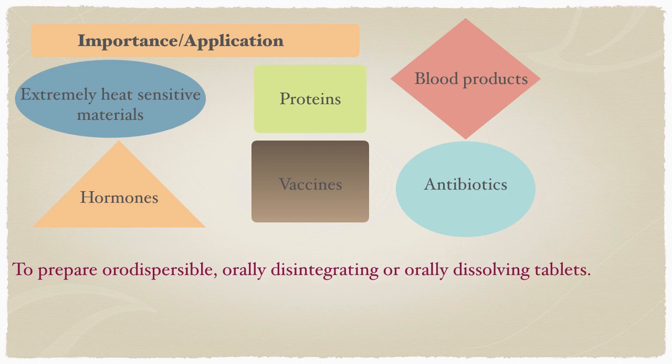Another recent development in tablet technology is to prepare fast dissolving tablets by using freeze drying, as these tablets have very high porosity that allows rapid dissolution in just saliva. These are termed orodispersible tablets, orally disintegrating tablets or orally dissolving tablets.